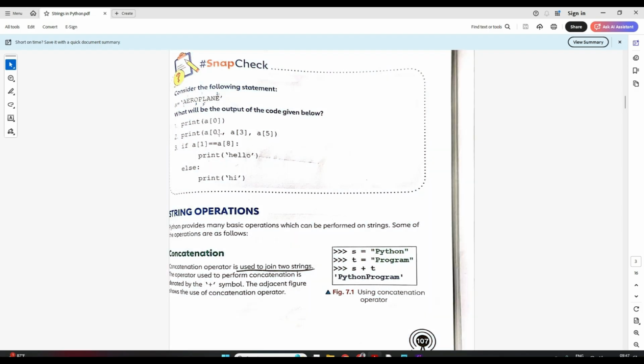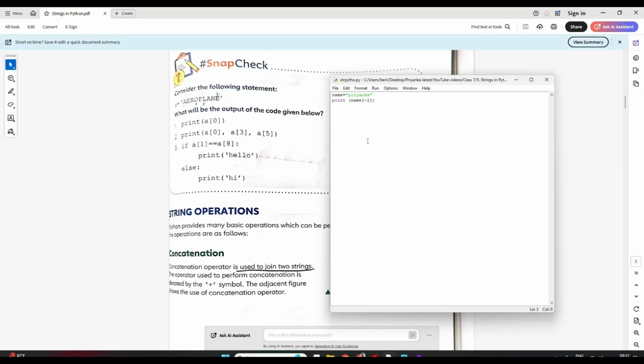Then A[3] will be what? 0, 1, 2, 3, this O will be A[3], and then this will be your A[5]. So it will print A, O and L, correct?